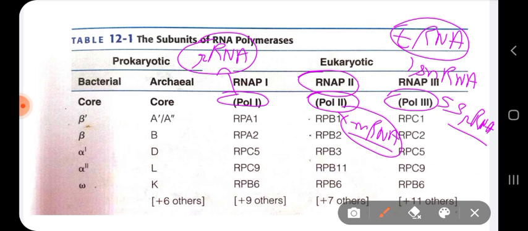I hope you have understood that RNA polymerase 1 transcribes your large precursor rRNA gene, the ribosomal rRNA gene. Polymerase 3 transcribes your tRNA, some small nuclear RNA called snRNA, and 5S rRNA genes. And polymerase 2 transcribes your mRNA, the messenger RNA, which is the important one, which will actually code for protein synthesis. This mRNA will be used further as a template for protein synthesis.